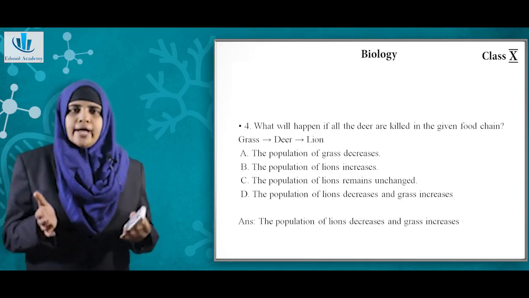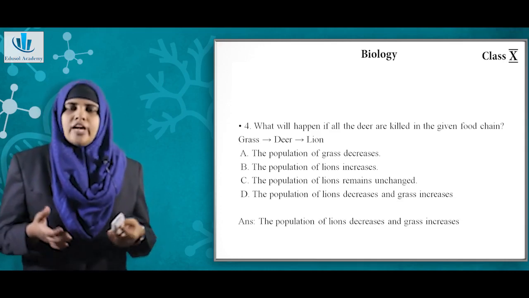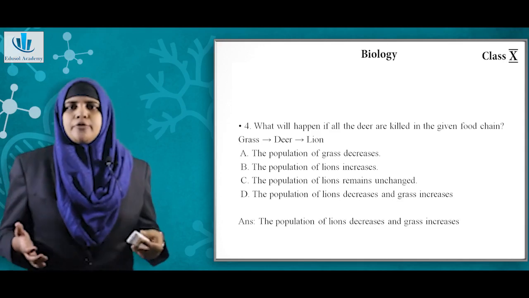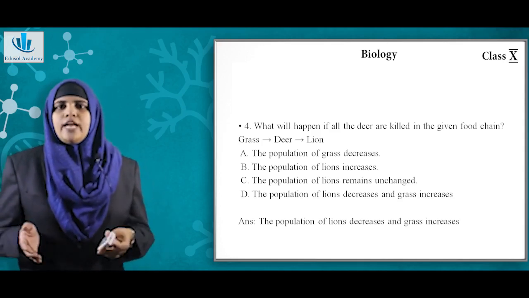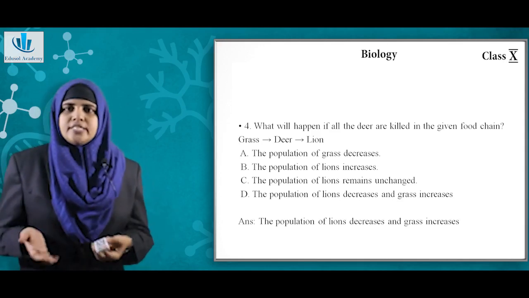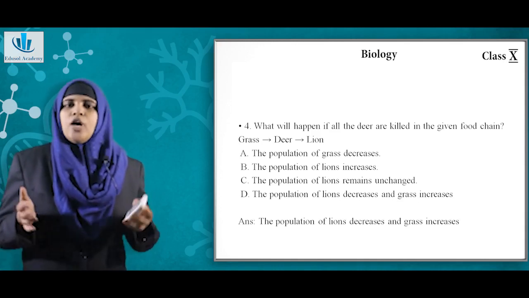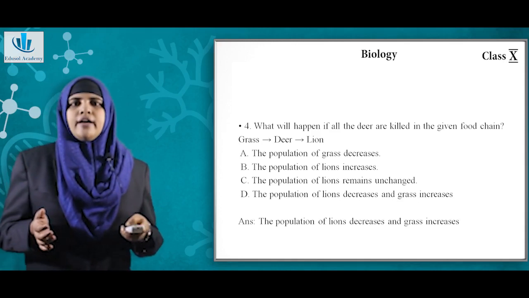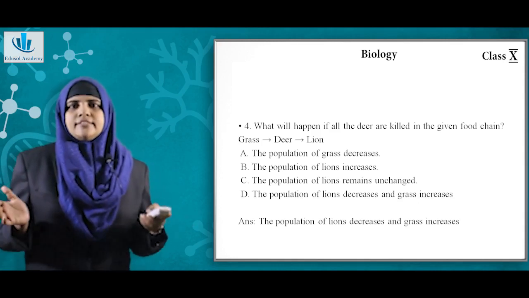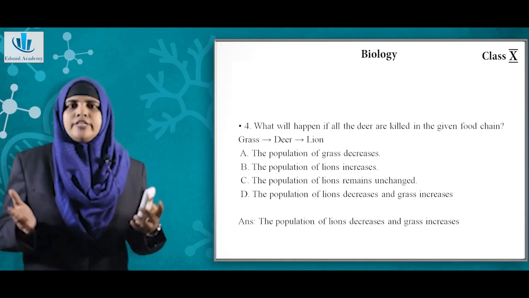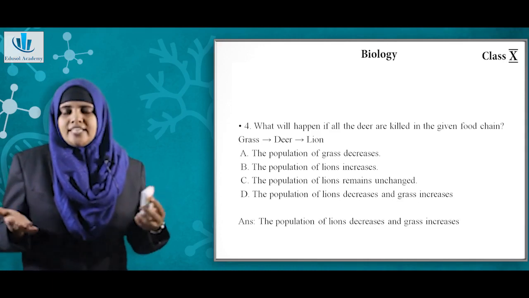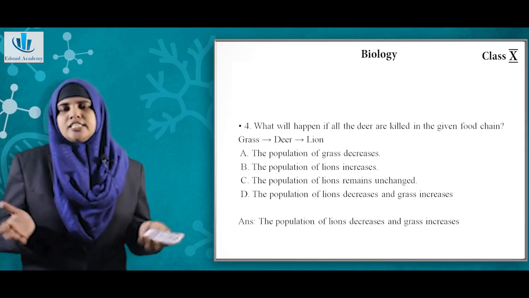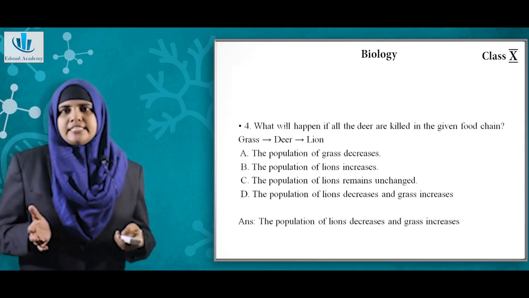And the lion will not have any food to eat because there are no more deer left. So the grass will increase and the population of lion will decrease. The answer will be D, the population of grass increases and that of lion decreases.